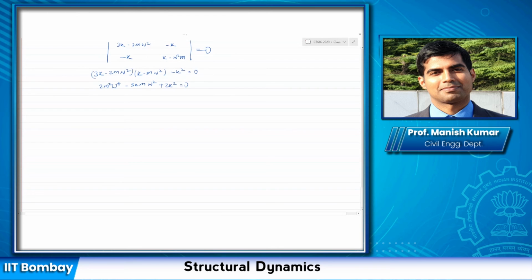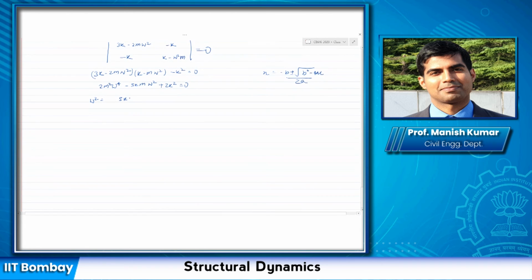So this is a quadratic in omega square. Remember, if you have a quadratic ax square plus bx plus c equal to 0, the roots are minus b plus minus under root b square minus 4ac, by 2a.